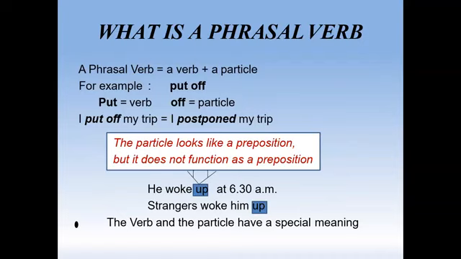What is a phrasal verb? A phrasal verb is a verb plus a particle. For example, put off. Put is the verb and off is the particle. I put off my trip. That is, I postpone my trip. The particle looks like a preposition, but it doesn't function as a preposition. For example, here, he woke up at 6:30 a.m. Strangers woke him up. The verb and the particle have a special meaning, like here, woke up or put off, okay?